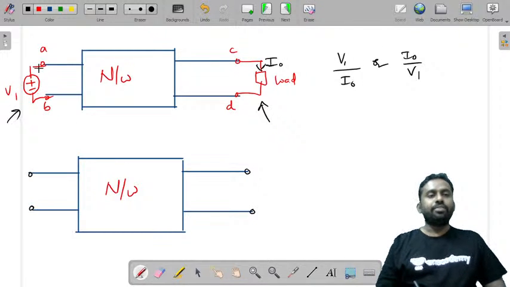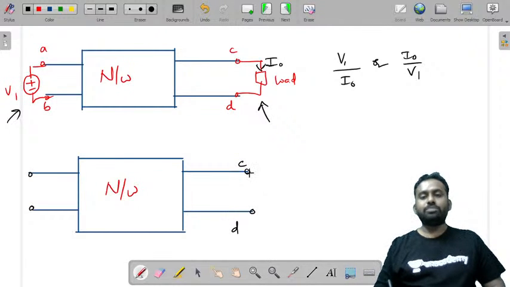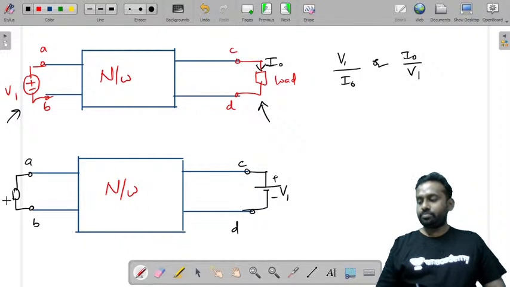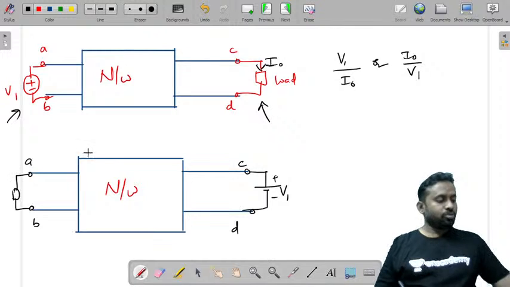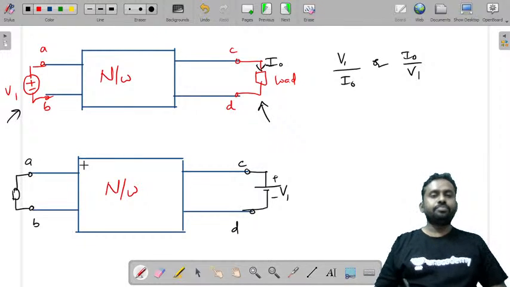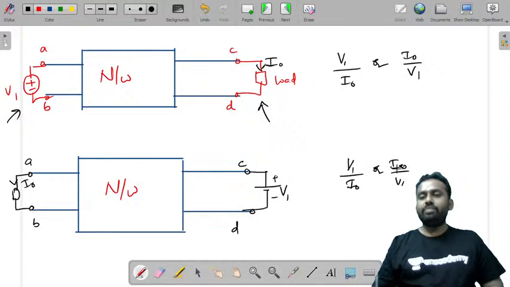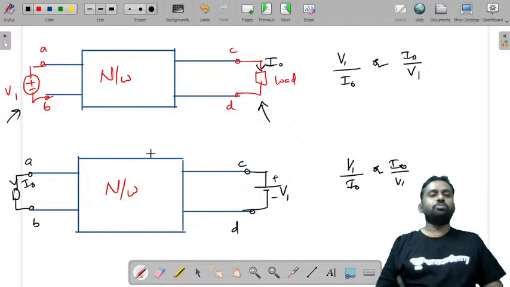That means the voltage source here connected between A and B, इसको यहाँ पे C and D के पास में लगा देंगे. We'll connect this voltage source V1 to these terminals across CD. और यहाँ पे लोड कनेक्ट कर देंगे. जो भी लोड है, वहाँ पे ये लोड यहाँ पे कनेक्ट कर देंगे. और यहाँ पे करंट जब find करते हो I naught, this ratio of V1 by I naught or I naught by V1 will remain the same. This is what is reciprocity theorem.